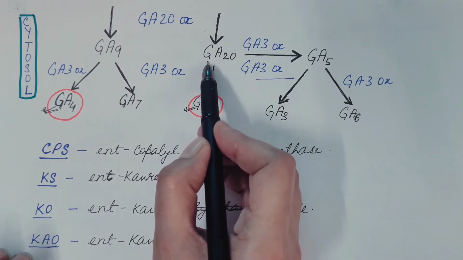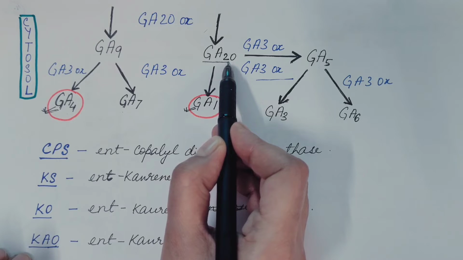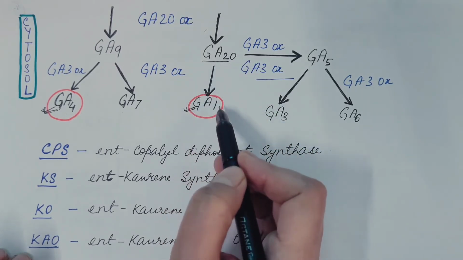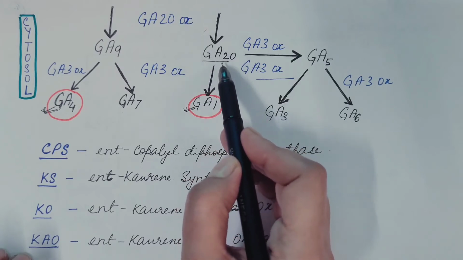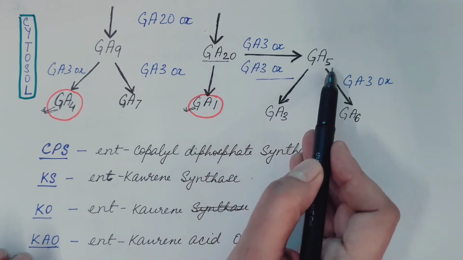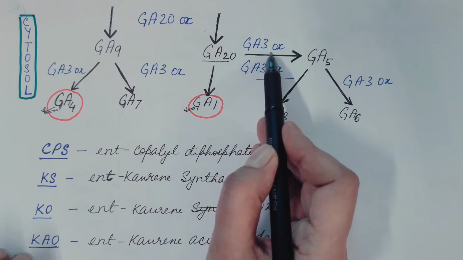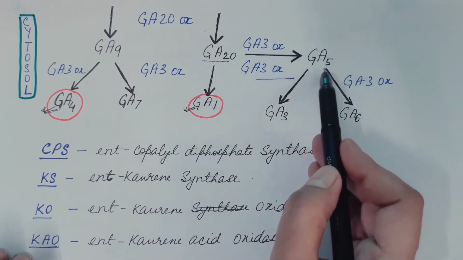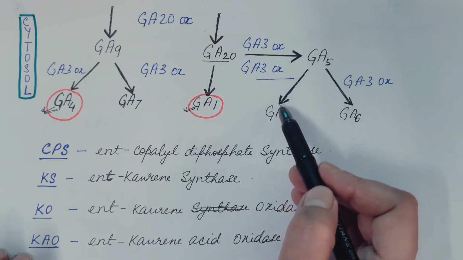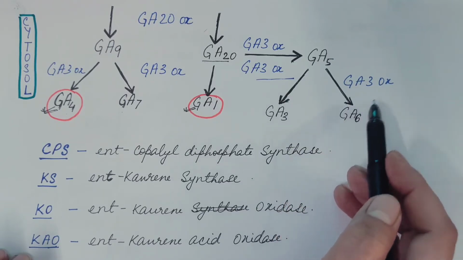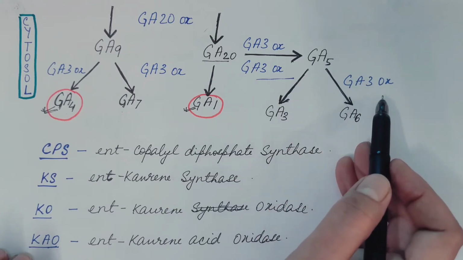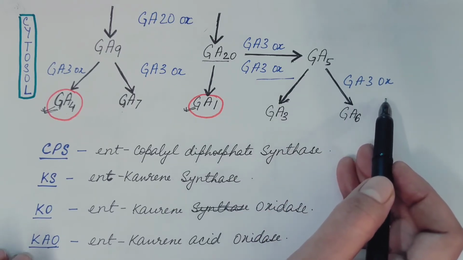GA20 is also present at the branch point. Here we get GA1. Also GA20 is converted into GA5, catalyzed by the enzyme GA3 oxidase. Then GA5 is converted into GA3 and GA6. These steps are also catalyzed by the enzyme GA3 oxidase.